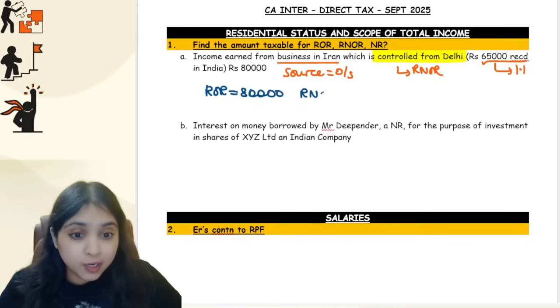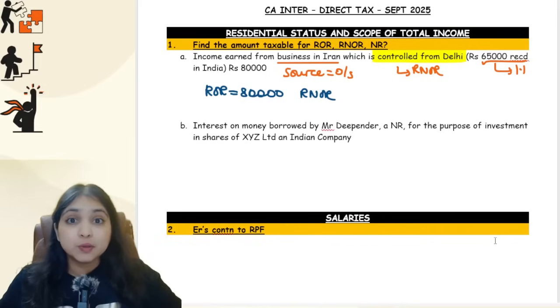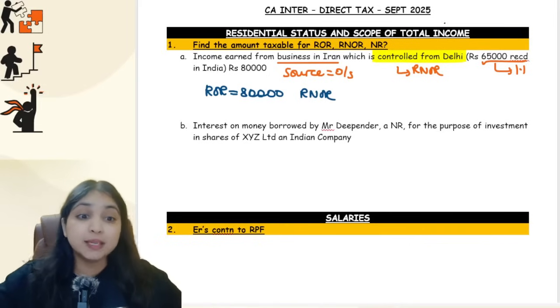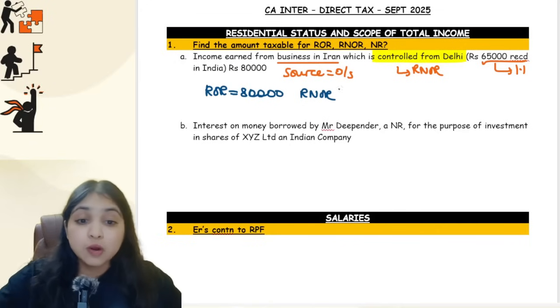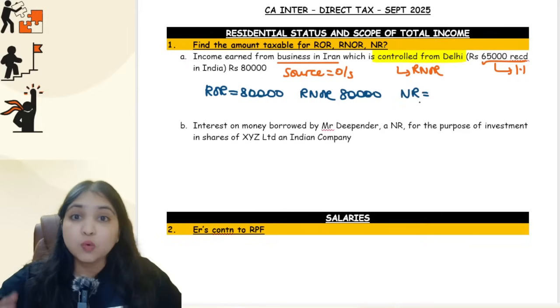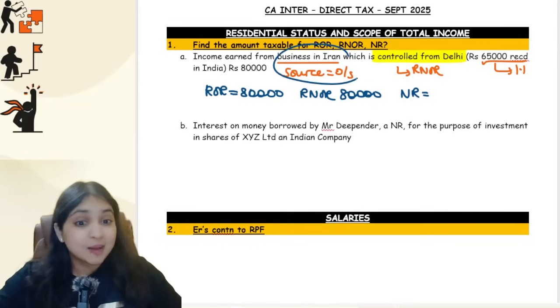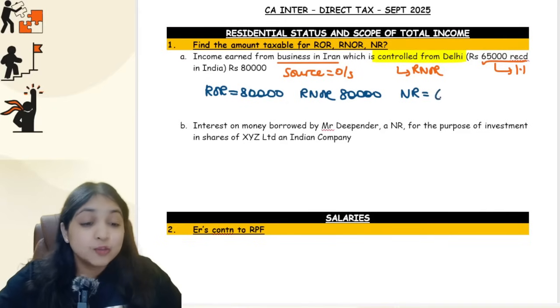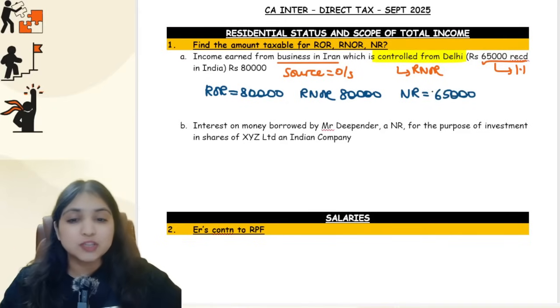What about our NOR? For our NOR, three incomes are taxed. Number one, incomes which are earned in India. Number two, incomes which are received in India. And number three, business incomes from businesses which are controlled in India, guys. So for NOR also, the full 80,000 will be taxed because this income is from a business which is controlled in India. Then what about NR? For NR, only two incomes are taxed. Incomes which are earned in India, incomes which are received in India. Now this income is not earned in India. It is earned outside India, but a part of it is received in India. So that part which is received in India, that alone you will tax for the non-resident. Okay, so this was your first subdivision.